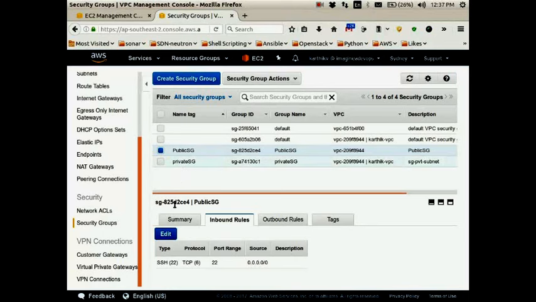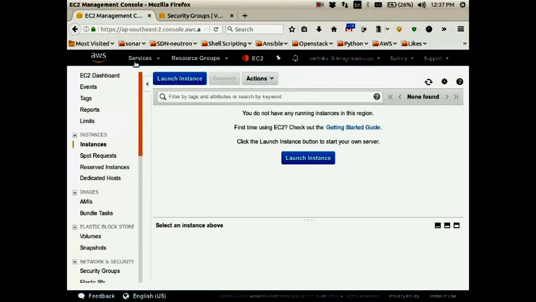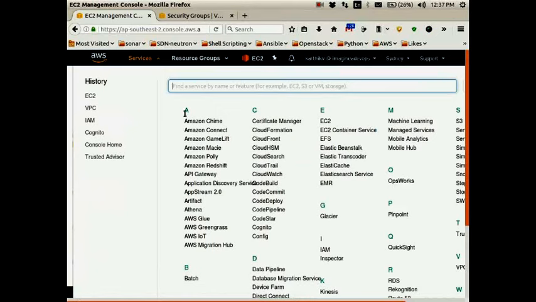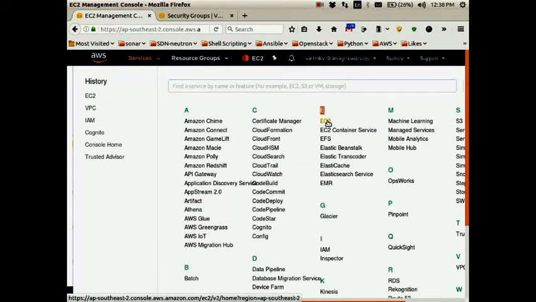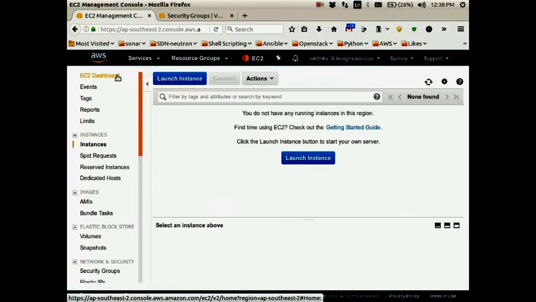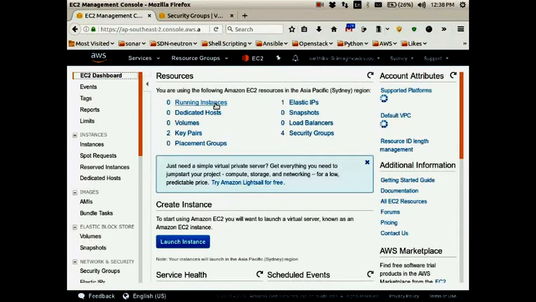Now let's go to the EC2 service, which I have opened in the first tab. So I will launch an instance. You can go to the EC2 service directly by clicking on Services at the top left corner, and under the column E, under the character E, you can see EC2 service on the top. If you click on it, your EC2 service opens up, and this is the dashboard that you will get.